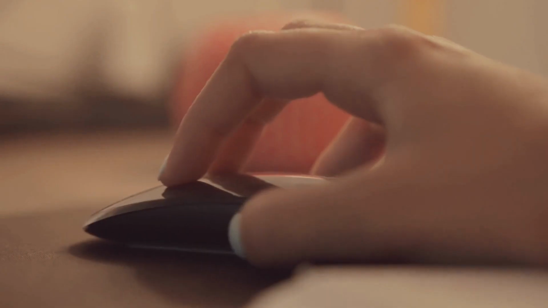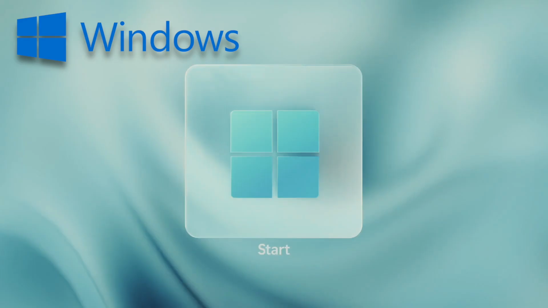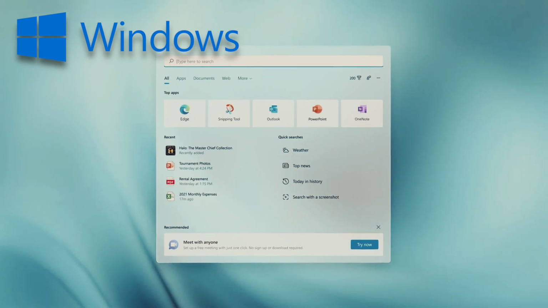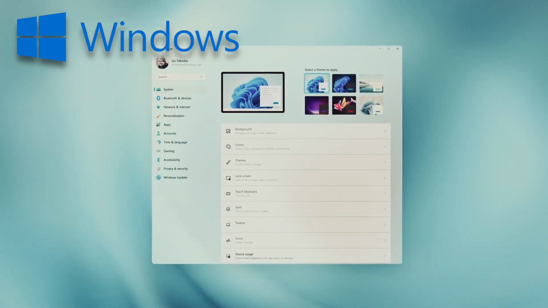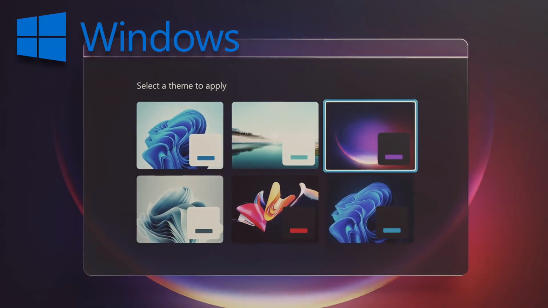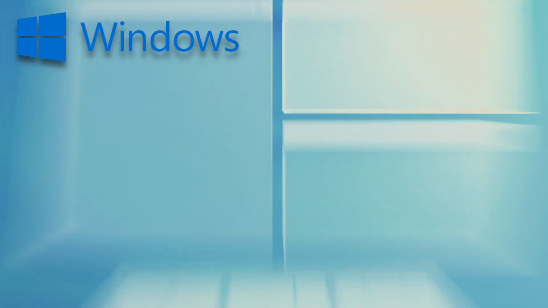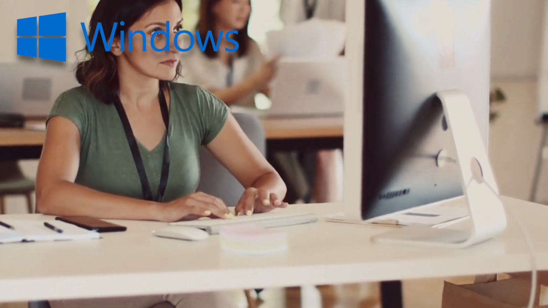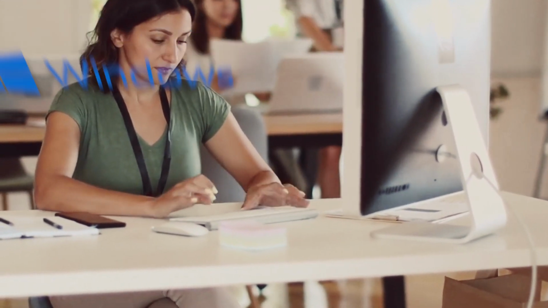Ease of use. The ease of use of an operating system is a critical factor, especially for those new to computing or looking for a hassle-free experience. Windows. Windows is often praised for its user-friendliness. The interface is intuitive, and most software and hardware are designed with Windows compatibility in mind. Microsoft's extensive support and documentation make it easy for users to find solutions to common issues. However, Windows can be prone to bloatware and unwanted updates, which can sometimes disrupt the user experience.